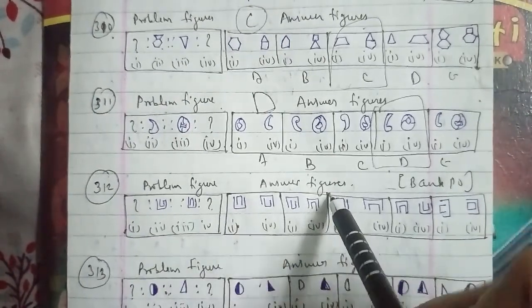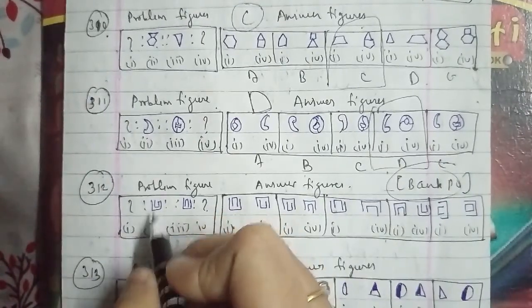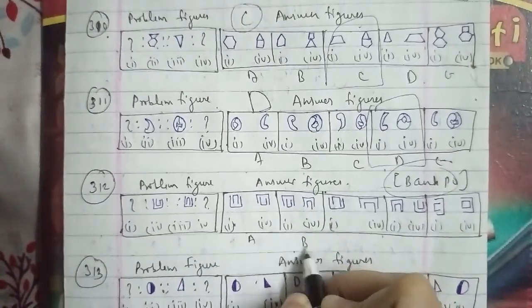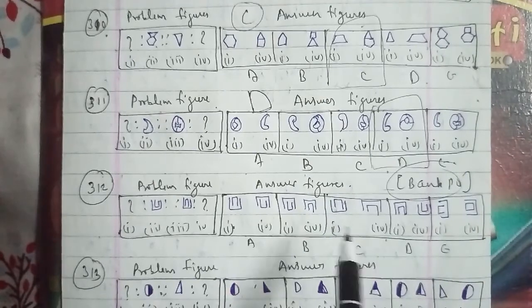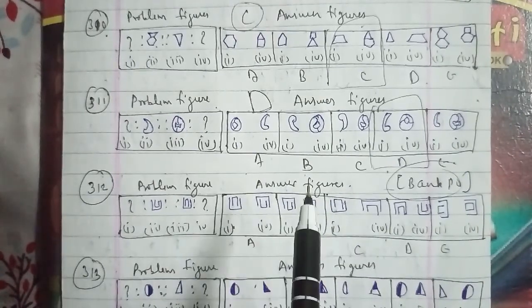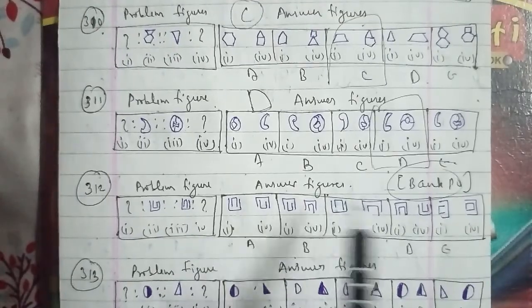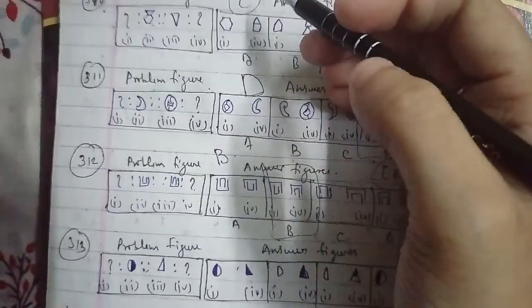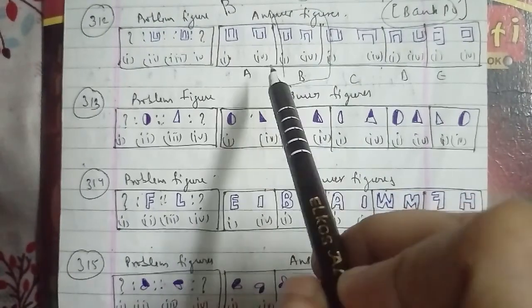We will go ahead with the 315th question of the session. These were the problem figures and these were the answer figures, which has been asked in the RBI examination paper, where two leaves were shaded one way and two leaves were shaded the other way, named as A, B, C, D and E as well. In respect to it, the black leaf rotates 90 degrees anti-clockwise and the white leaf rotates 90 degrees clockwise. This gives the second from the first. We can say that the figure that will be the right answer is your E figure for this question as well.